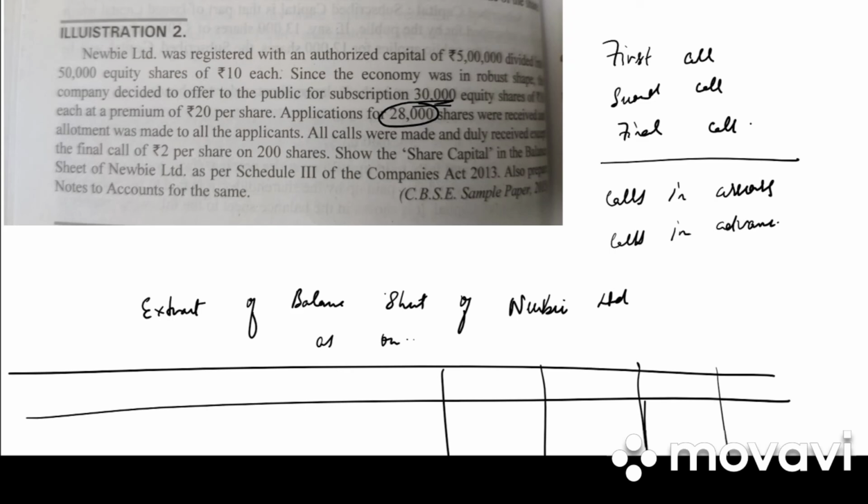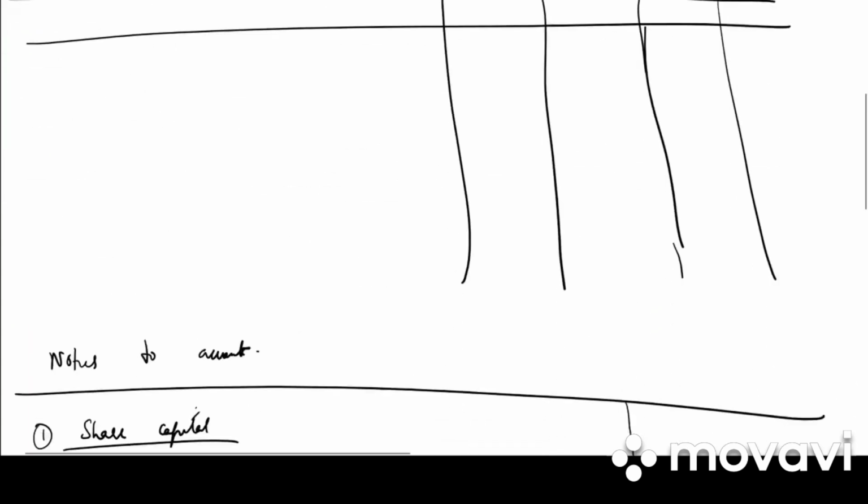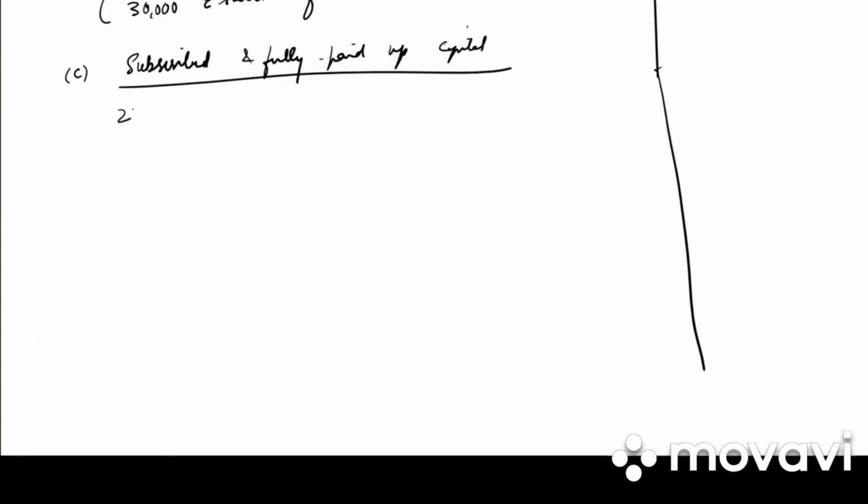And in that 28,000 also, 200 shares was not received. So how much is actually received? 27,800 shares of rupees 10 each, fully called up. So that will be 2,78,000.